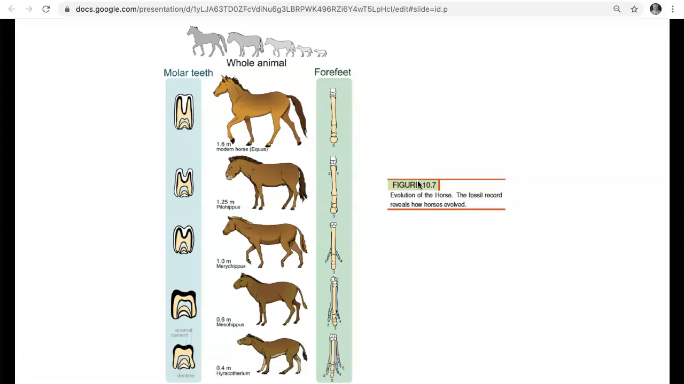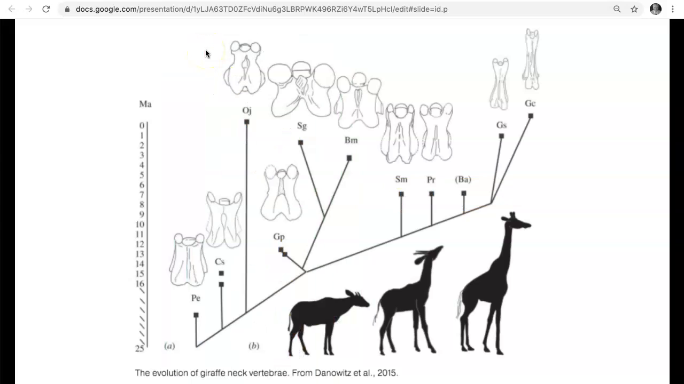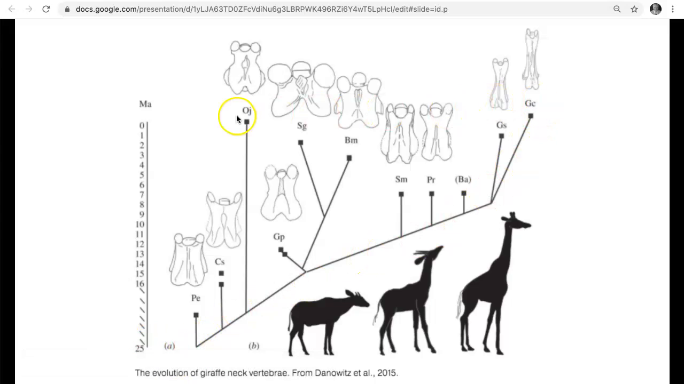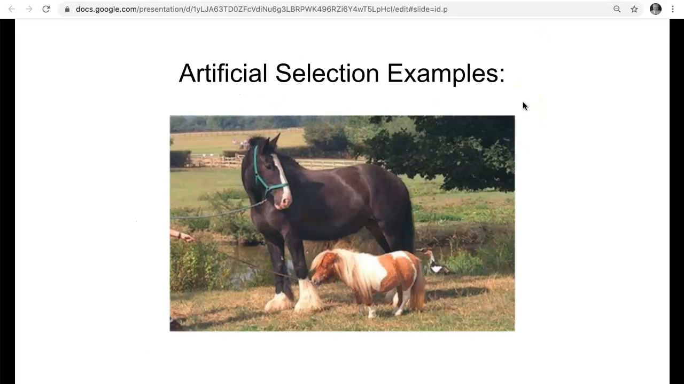Another example of this is the evolution of the giraffe diagram from your book. Take a look at this. We have great fossil records also on the evolution of the giraffe and how the vertebrae of the giraffe became elongated over time. Notice this is millions of years ago. This is the fossil record from 25 million years ago up until the present day.